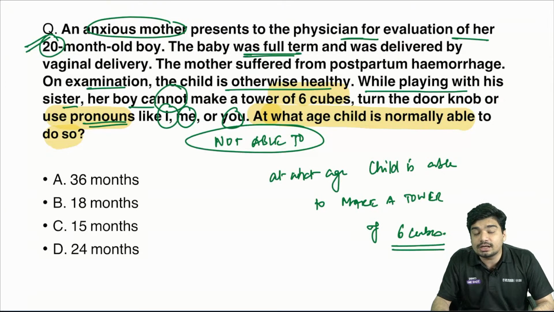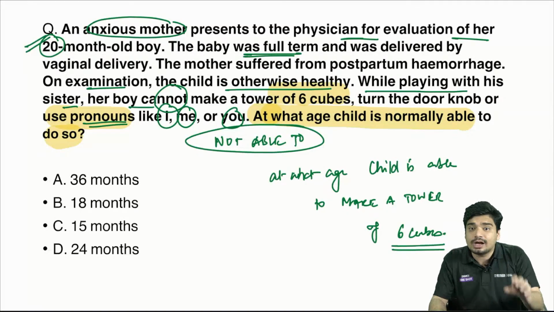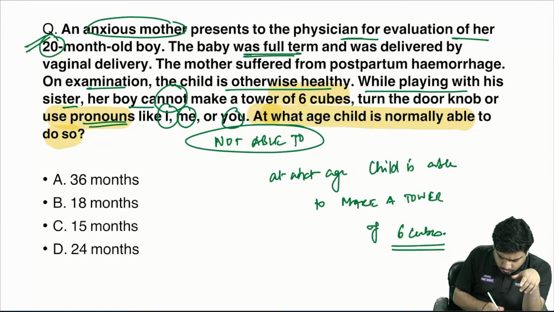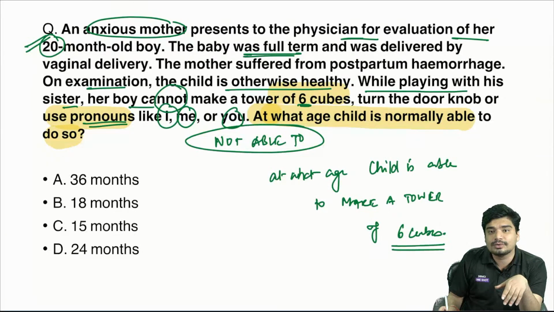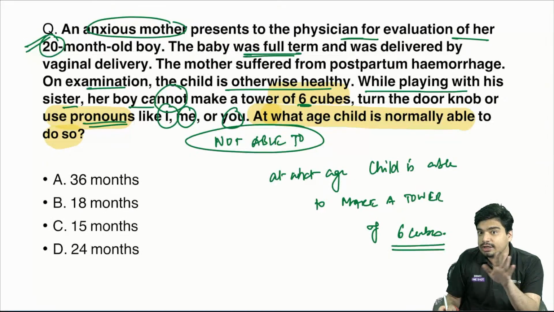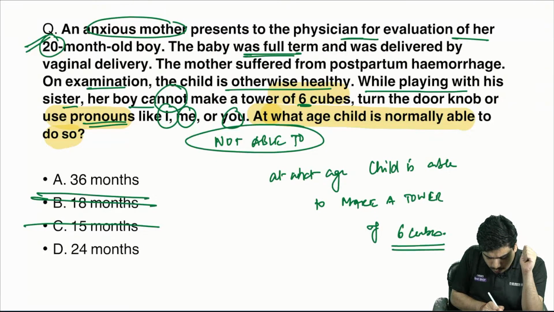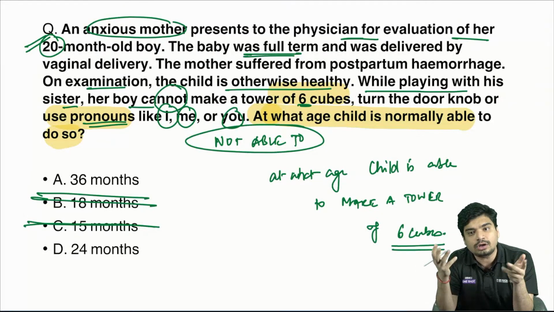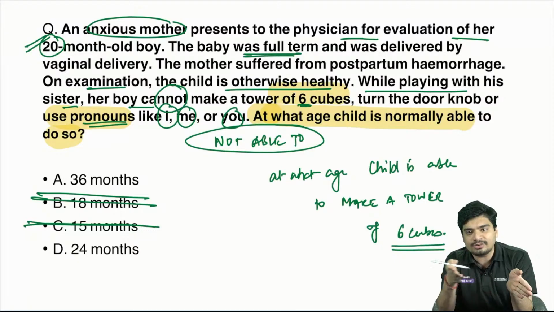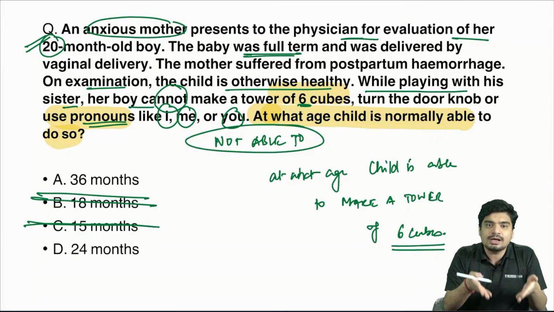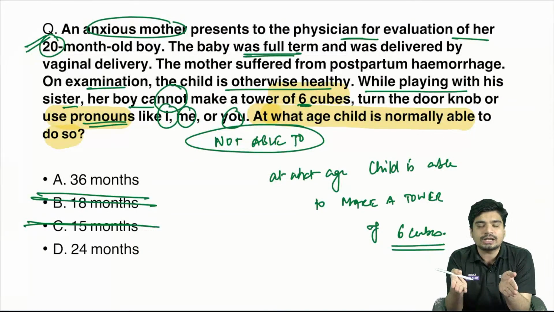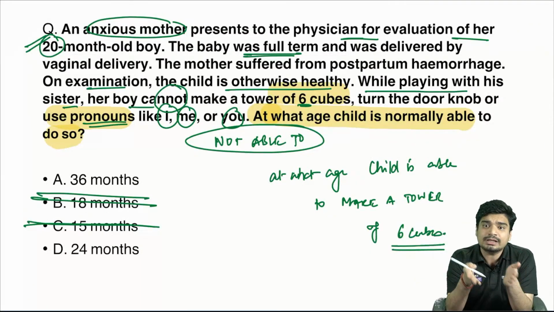And the child is healthy. See, automatically you rule out 2 options. A 20-month-old is not able to make it. So do you think a 15-month-old or 18-month-old will be able to make a tower of 6 cubes? He's 20 months and he's healthy, and he's not able to make a tower of 6 cubes. Obviously, a 15-month-old and 18-month-old are not able to make that. So these 2 are automatically ruled out, simply by logic, even if you don't remember.